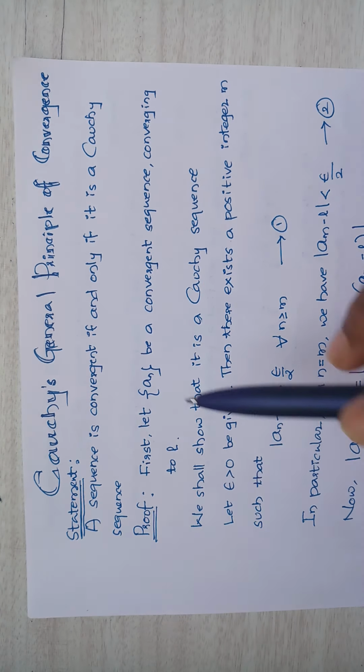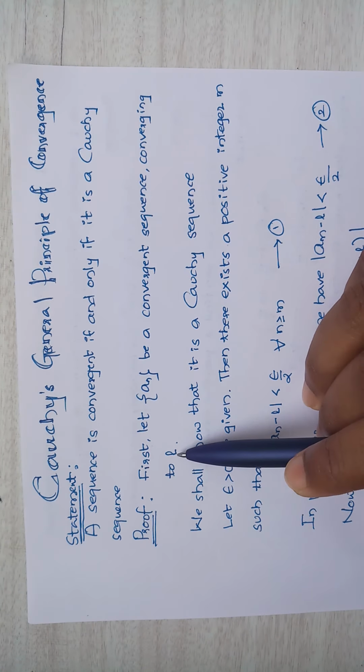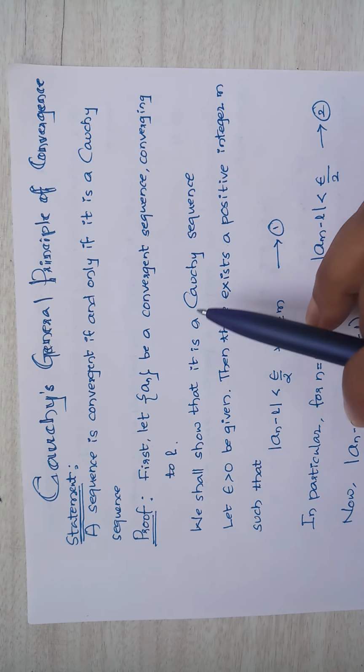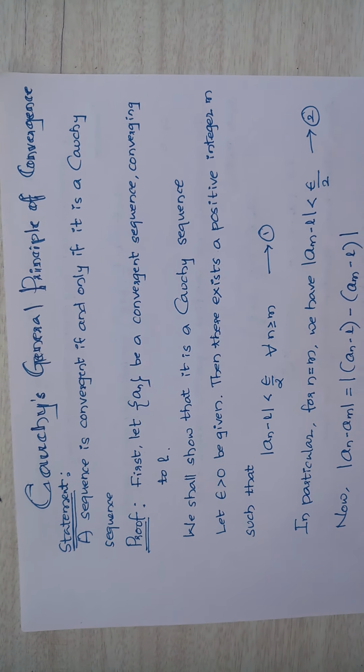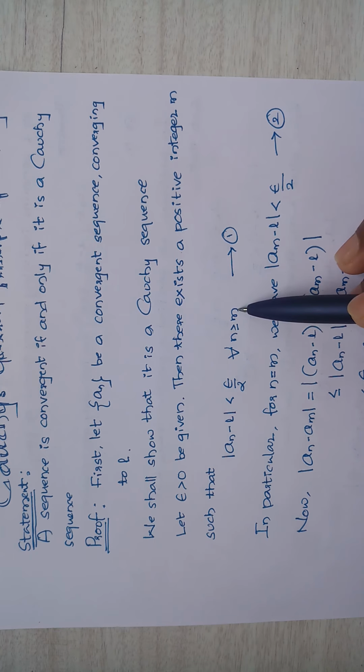First we take a_n as a convergent sequence, converging to L, and we have to show that it is a Cauchy sequence. Using the definition of a convergent sequence, let epsilon greater than 0 be given, then there exists a positive integer m such that |a_n - L| is less than epsilon by 2 for all n greater than or equal to m.